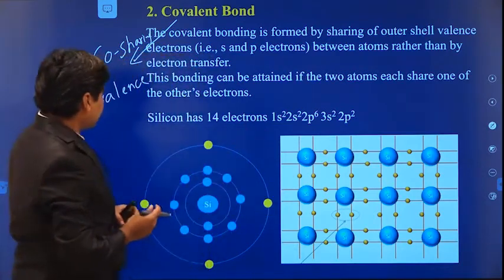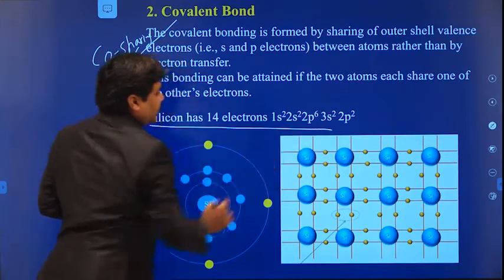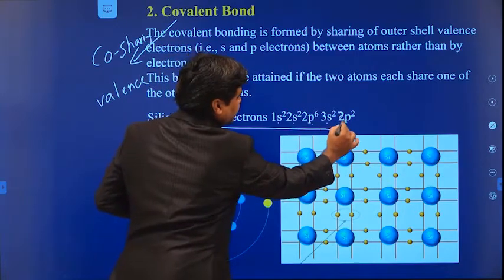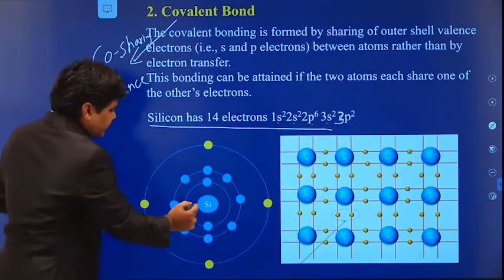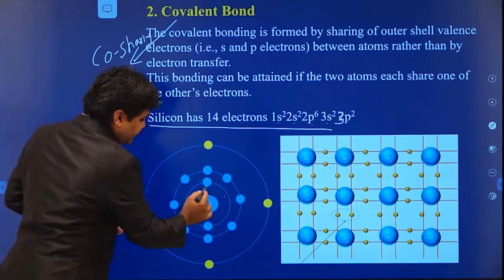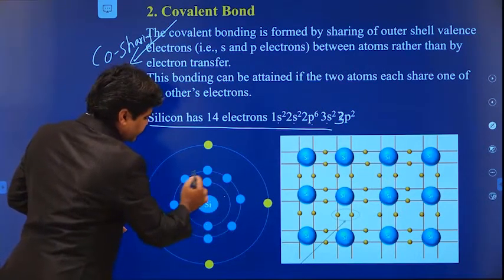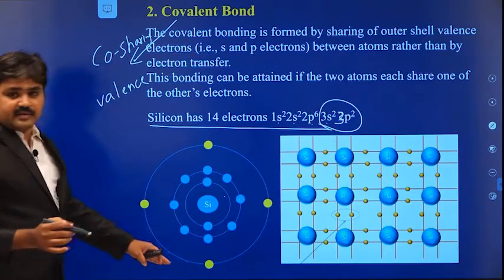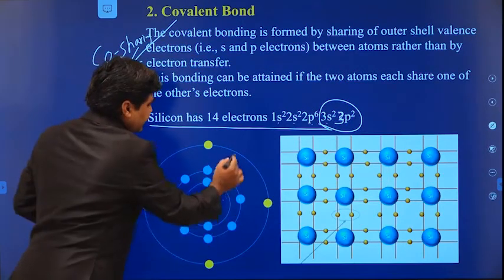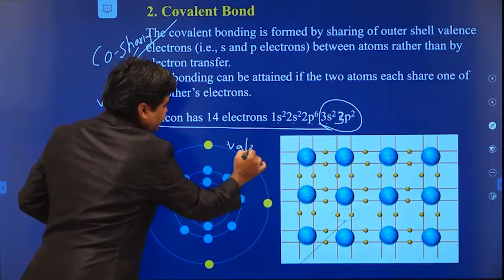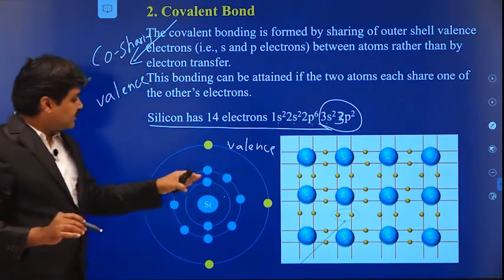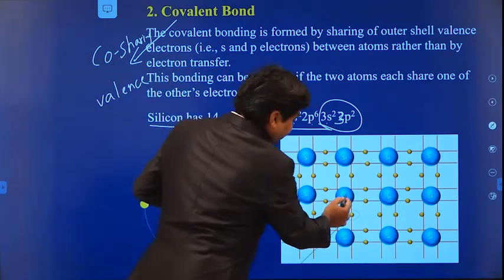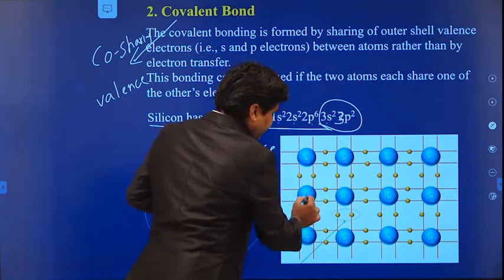So here you can see the example. This is silicon, which contains 14 electrons. Its electronic configuration is 1s2, 2s2, 2p6 and 3s2, 3p2. The first 10 electrons occupy the first and second orbits: 1s2, and 2s2, 2p6. There are 8 electrons in the second orbit and only 4 electrons in the third orbit. Since this third orbit is incomplete, these are called the valence electrons, so silicon has 4 valence electrons. Here you can see, if you take this silicon, it contains 4 adjacent atoms: 1, 2, 3, 4.